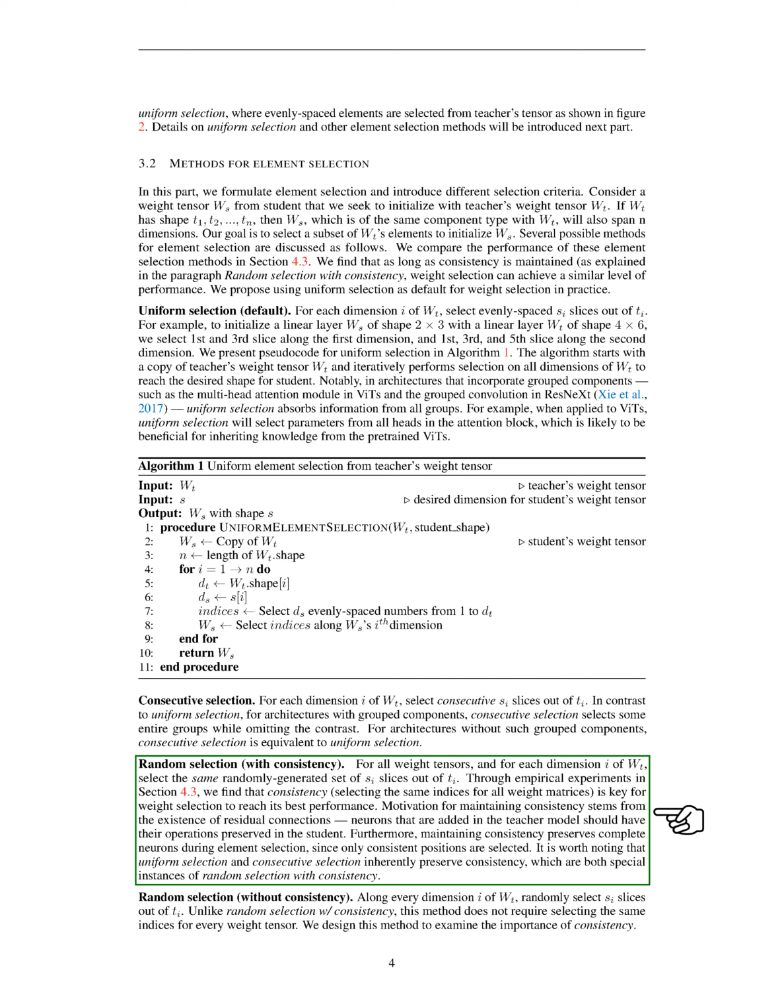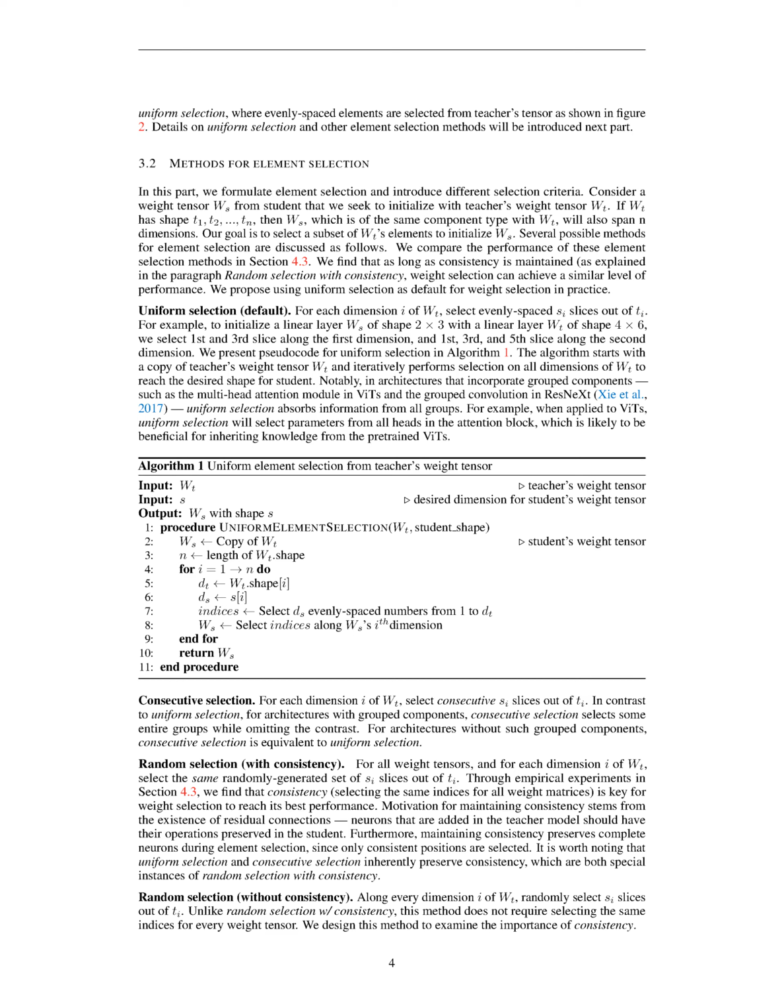This is because it preserves the operations of neurons added in the teacher model in the student model. Uniform and consecutive selection inherently preserve this consistency. Finally, we examined random selection without consistency, where we select random slices from each dimension of the teacher's weight tensor without needing to select the same indices for every weight tensor. This method was used to test the importance of consistency.